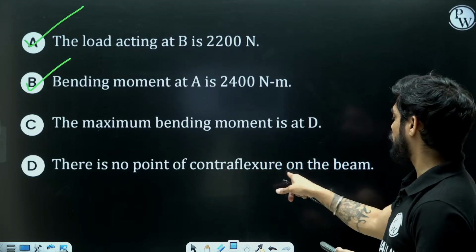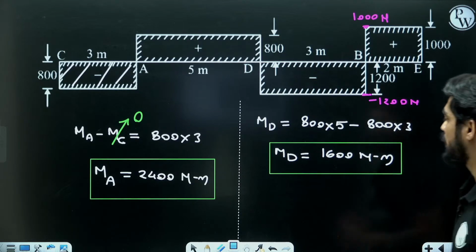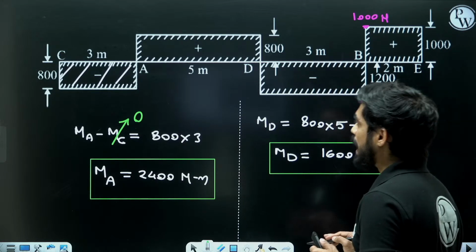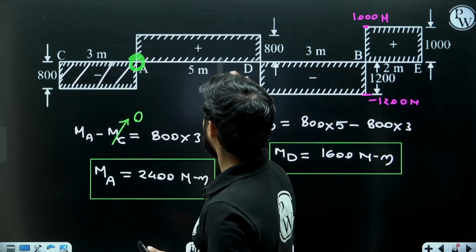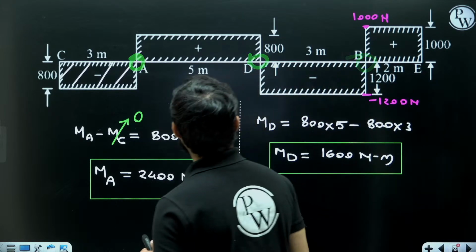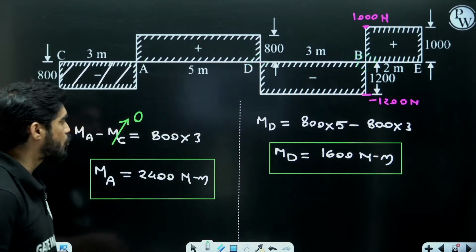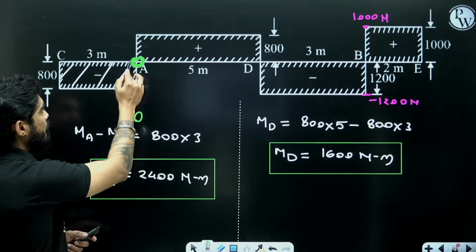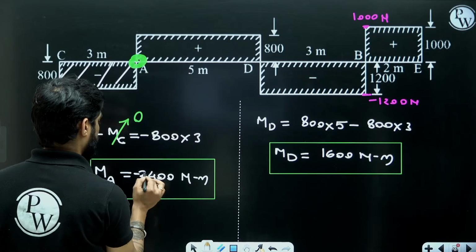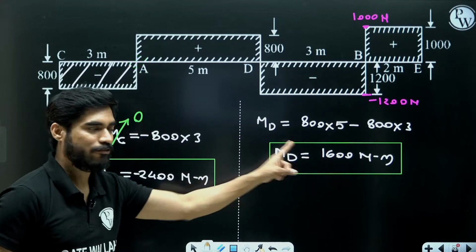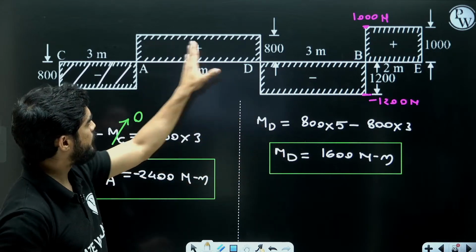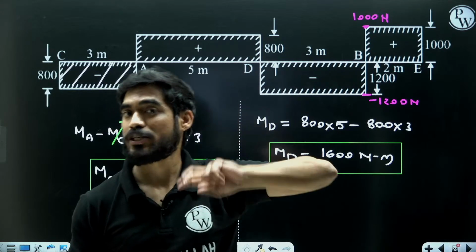There is no point of contraflexure on the beam. Will there be a point of contraflexure? Of course there will be a point of contraflexure. Why? Shear force is changing sign 3 times. So bending moment will change sign 2 times. How do I know? Because bending moment at A will be negative, and bending moment at D is positive. So negative to positive, bending moment is changing sign, right?